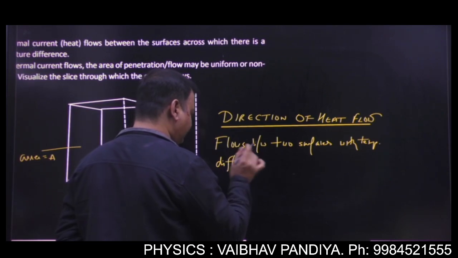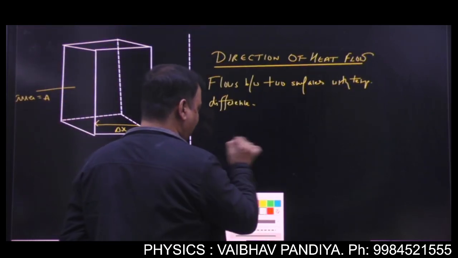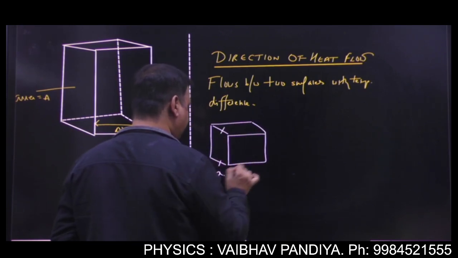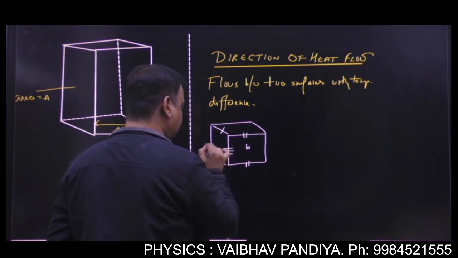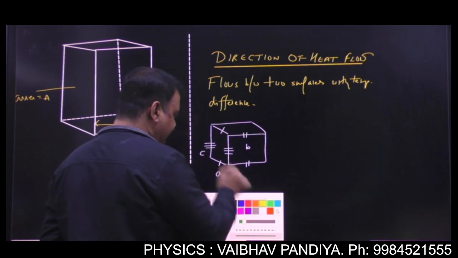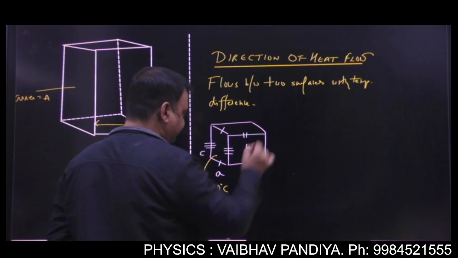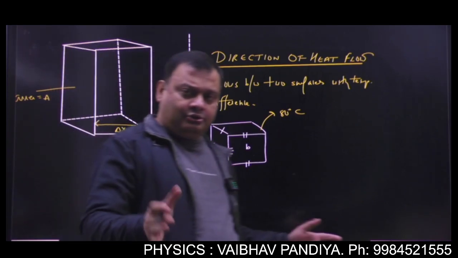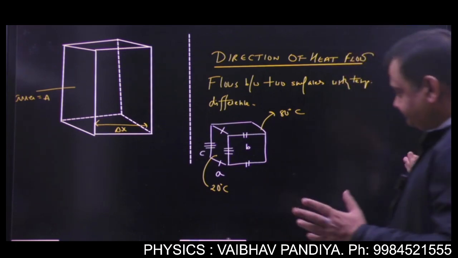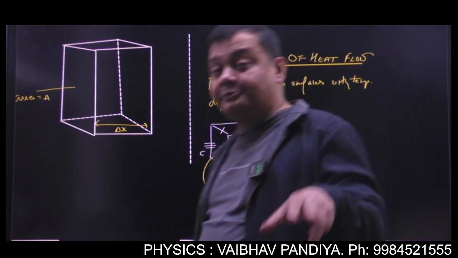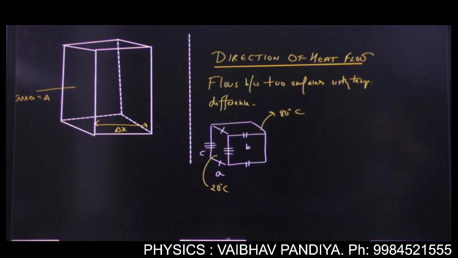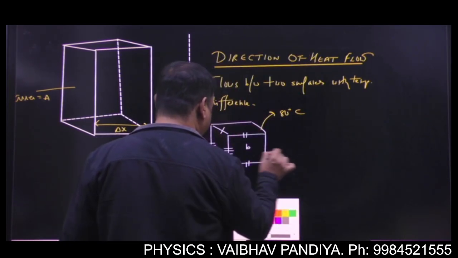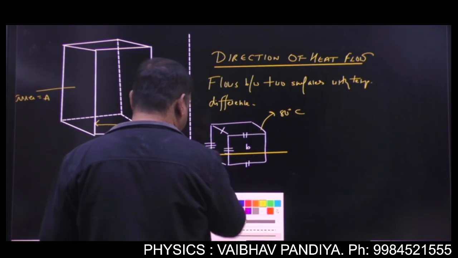Now let's see what it means. Suppose I have a block like this. Okay? And this length is A, this length is B, this length is C. And the left end is at a temperature of 20 degrees Celsius and the right end is at a temperature of 80 degrees Celsius. Okay? So in this figure you can see there is a temperature difference between the left and the right ends. So your heat will flow between the left and the right ends. Okay, this will be the direction of the heat flow. This is how the heat will flow here.